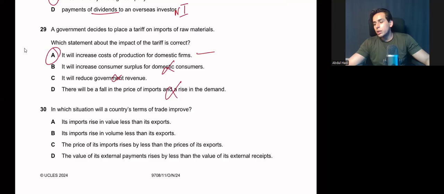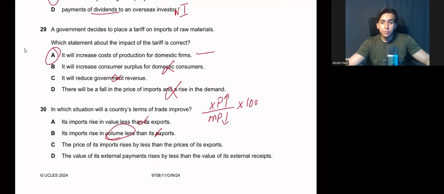In which situation will a country's terms of trade improve? Either your export price should increase or your import price should fall. This is the only way your terms of trade could improve. The imports rise in value more than its exports. No, this is wrong. Imports rise in volume less than its exports. No, we are not talking about volume or quantity.